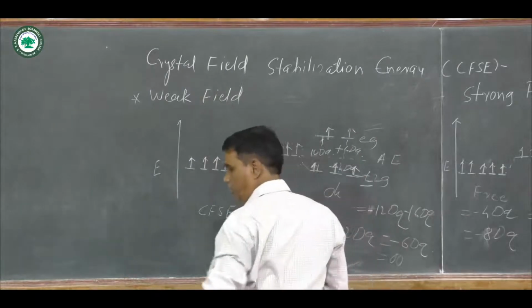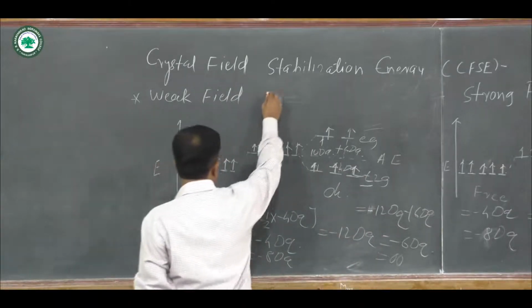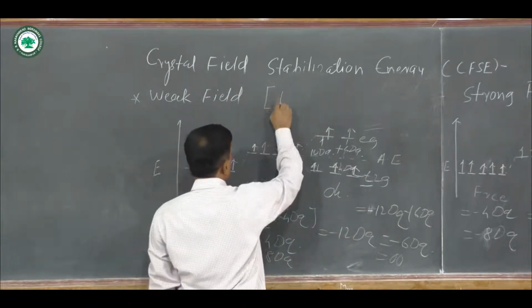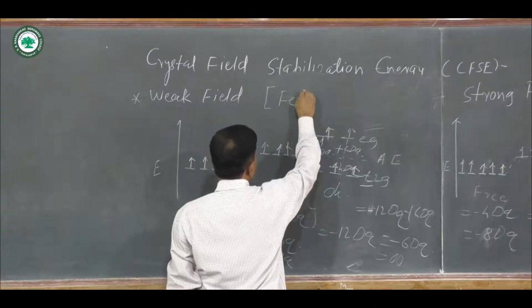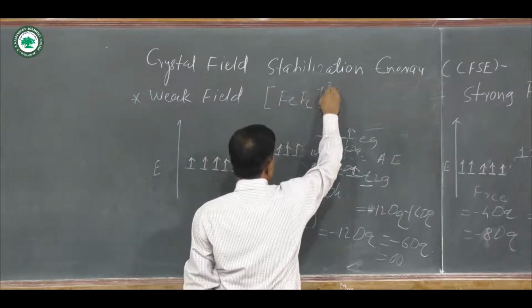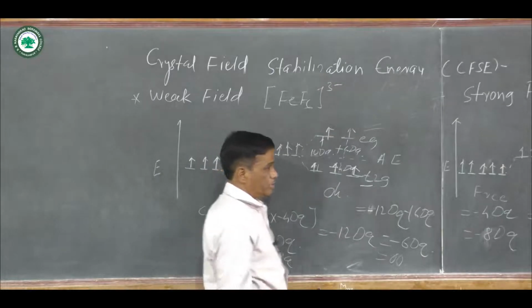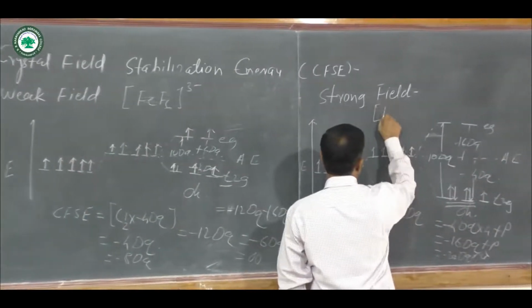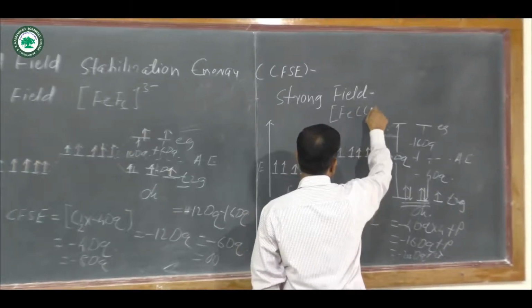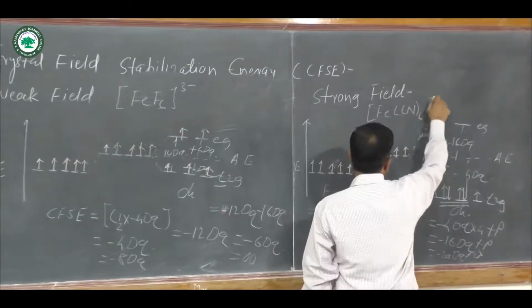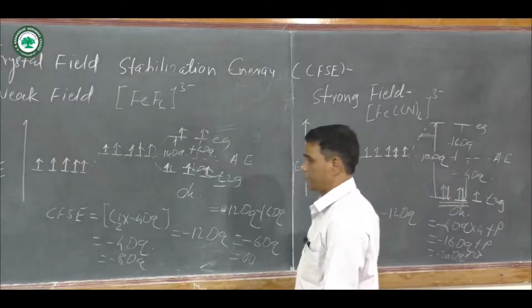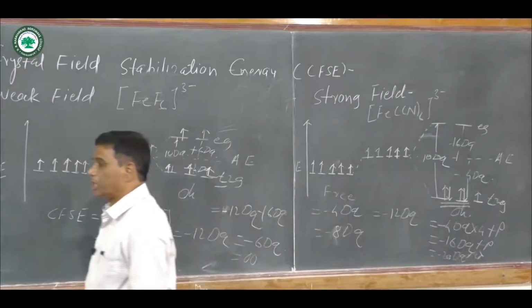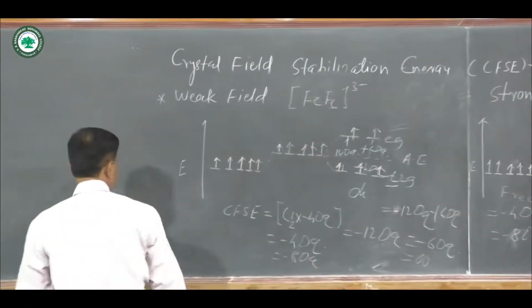Here the weak field complex is, suppose, the formation of [FeF6]3−, and the strong field complex is the formation of [Fe(CN)6]3−. Both are iron complexes.